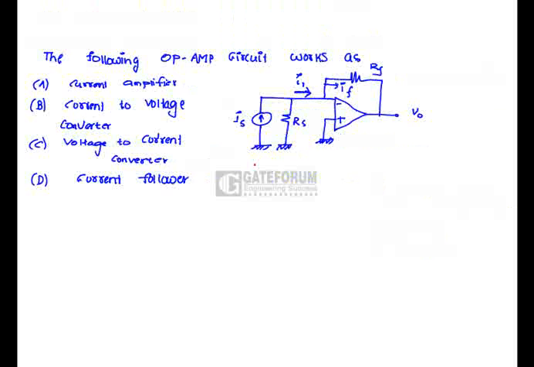Open circuit works as, here if we apply KCL at node A, I1 plus IF equals 0. Here V0 is nothing but minus IF into RF.